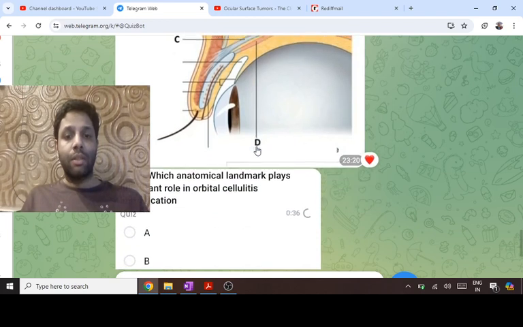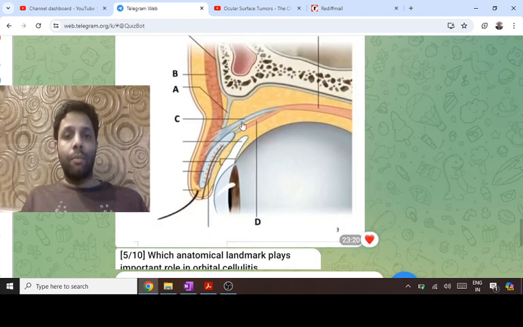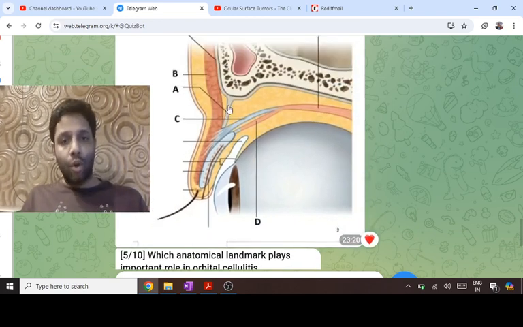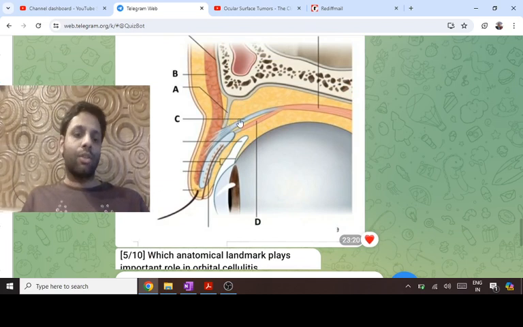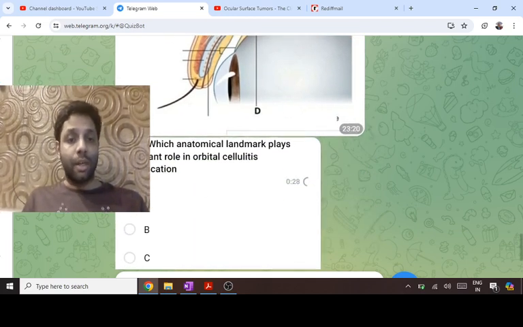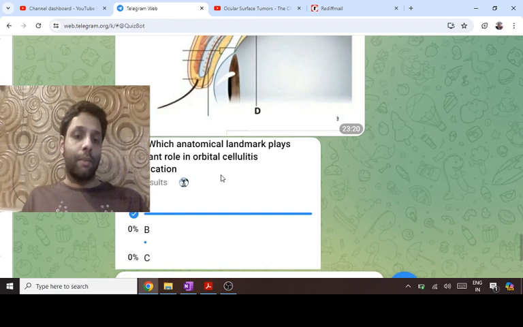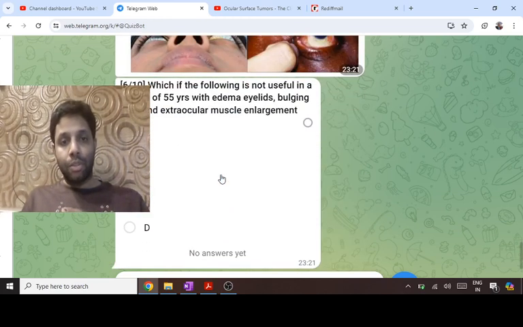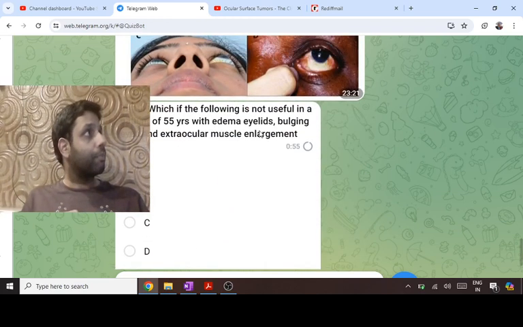So which structure plays an important role in preseptal versus postseptal? That is the orbital septum. That is, A is the answer of this question. Because the first stage is preseptal cellulitis, the second stage is orbital cellulitis. And how do you differentiate preseptal from postseptal? There is a question based on that also.